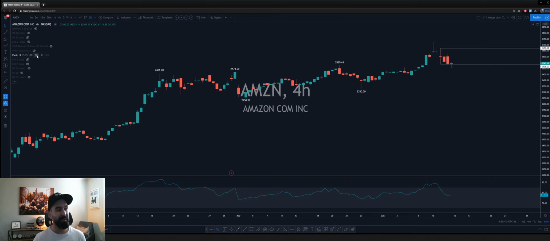Now I have it at 15, 15, so you could change it. If you want to see more price levels, you would bring it down and you would say, hey, I want to see it tighter, so I want to see the 5. And you see how more pivot points are popping up in the chart.